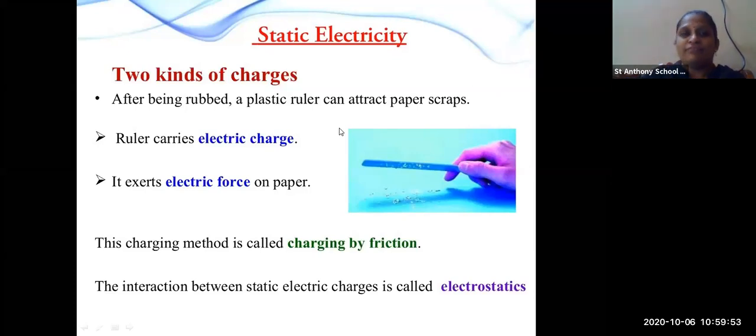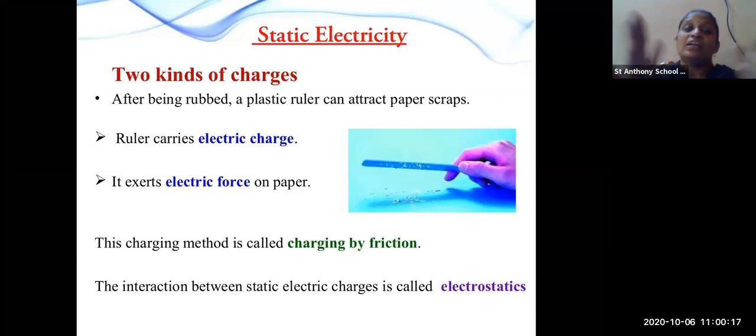Now you have two kinds of charges. Okay, here we have seen a plastic ruler which attracts scraps of paper. When you rub the scale on your hair, which contains oil, and you place the scale near the pieces of paper, what will happen? The ruler will attract the pieces of paper.